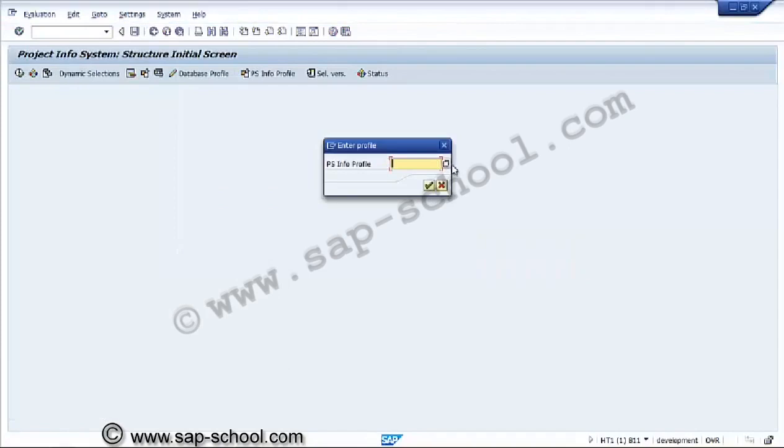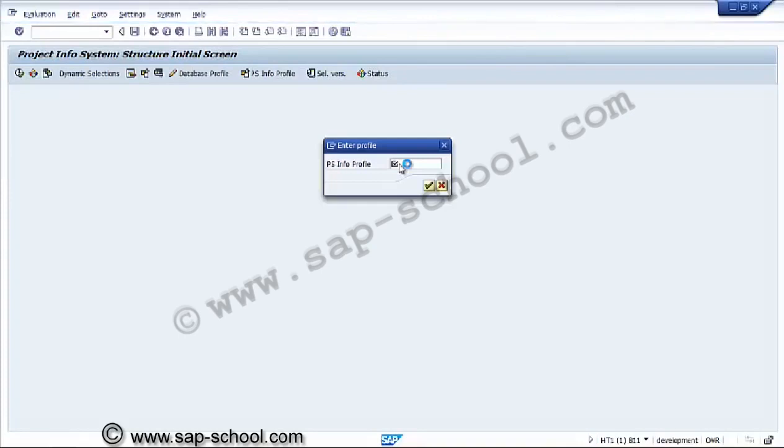Here, before getting the report, we have to enter the information profile. This we have already configured in the system. If required, we can see this info profile or database profile to enter. This is basically what is the information we are entering into the system and what are the periods we need to consider.